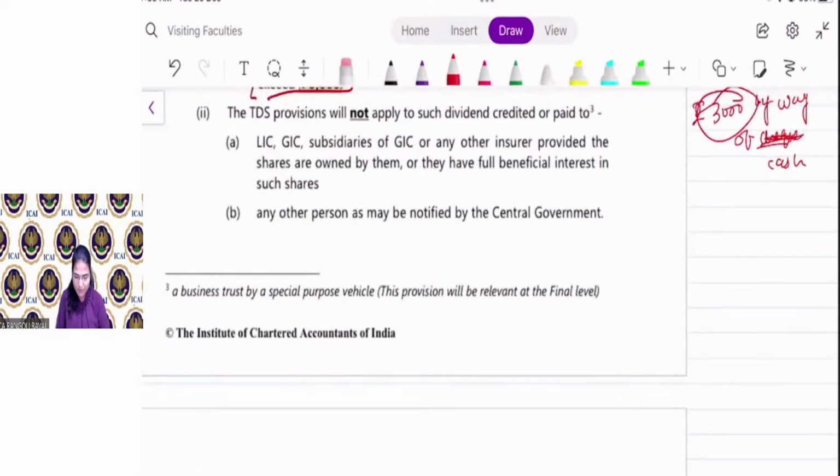The TDS provision will not apply to such dividend credited or paid to LIC, GIC. If you are paying dividend to a life insurance company, general insurance company or subsidiary of GIC or any other insurance company, provided the shares are owned by them, then no TDS is required to be deducted. Okay? Or any other person as the government notifies.